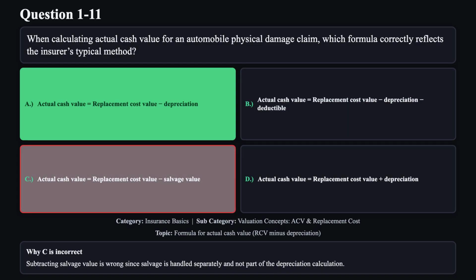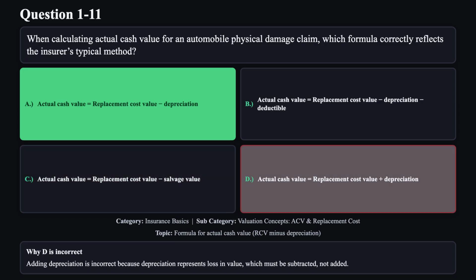Reason C is not correct. Subtracting salvage value is wrong since salvage is handled separately and not part of the depreciation calculation. Reason D is not correct. Adding depreciation is incorrect because depreciation represents loss in value, which must be subtracted, not added.